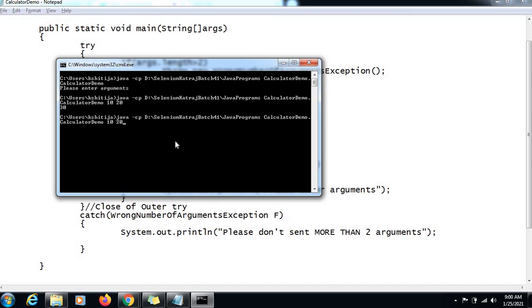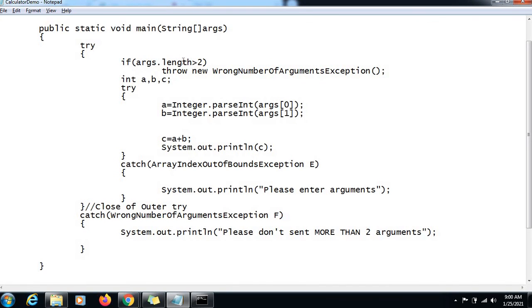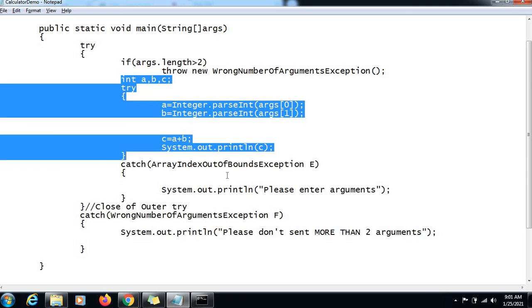Now if we send more than 2 arguments, hit enter, then what? Let's see. Here args.length, how many elements are there in this array now? 3. So args.length 3 is greater than 2, yes it is, so this will get evaluated true. We will get our exception thrown. So this is a simulation of an error. As there is an error in this try block, you can see the try block starts here and ends here, right? So there is a simulation of an error in the try block, and this entire try block would be ignored.